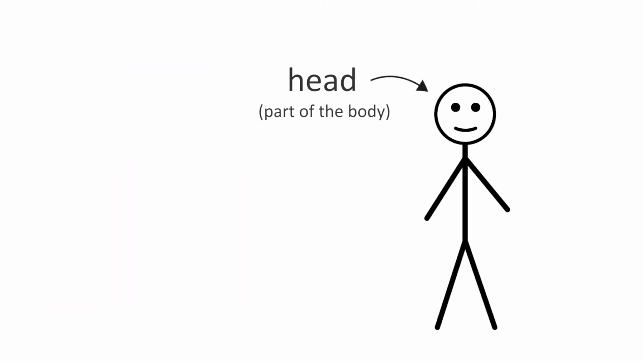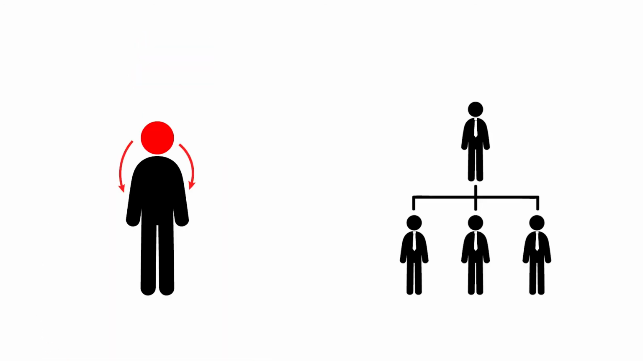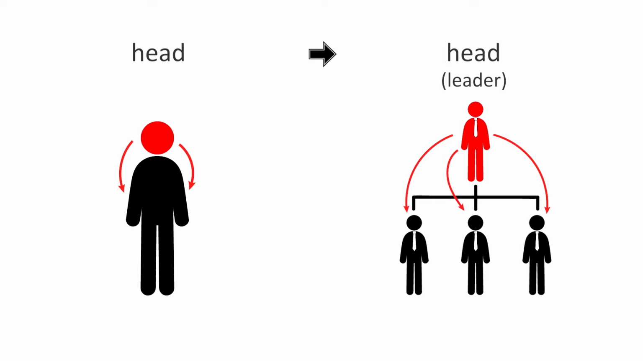Now, a second way that a word can acquire a different meaning is to extend that word metaphorically. An example of this is the word head. Usually, head refers to the part of your body where your brain is. However, head can also mean the leader of a group or organization. Now, it should be pretty easy to see how the second meaning came from the first. Your physical head controls your body, and the leader of a group controls that group. Because of these similarities, we can metaphorically extend the word head to refer to the leader of a group.